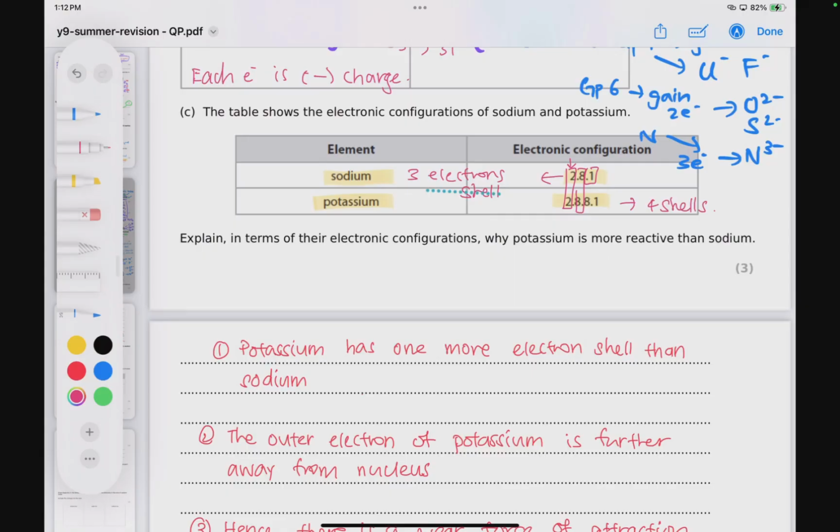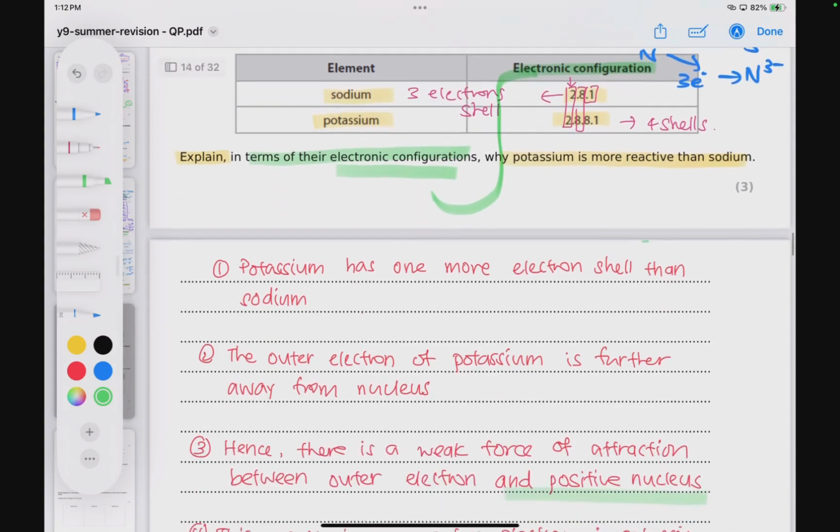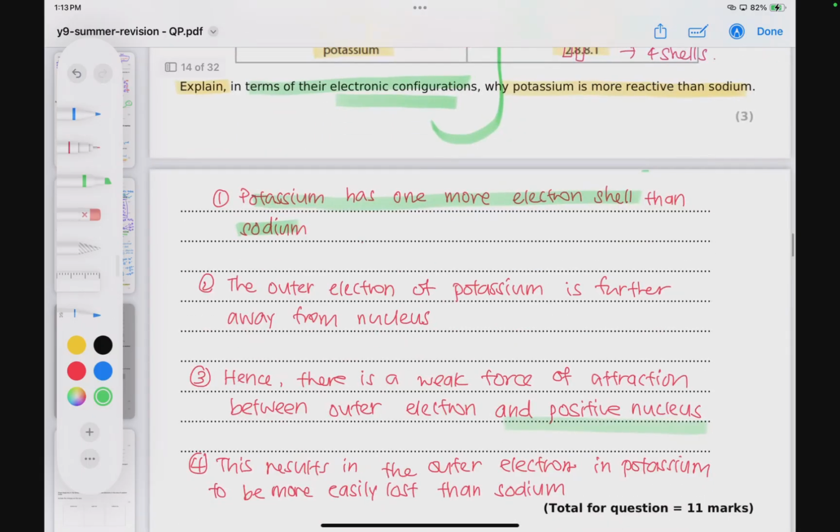1 valence electron. So the difference is the number of shells, and we're going to use this number of shells to explain why potassium is more reactive than sodium. You need to discuss in terms of electronic configuration, which is basically what is shown in the table. So even if you don't know how to explain, use the table, use the clues to get the first mark. You could see just from the table alone that potassium has 1 more electron shell than sodium. And then what does this mean?